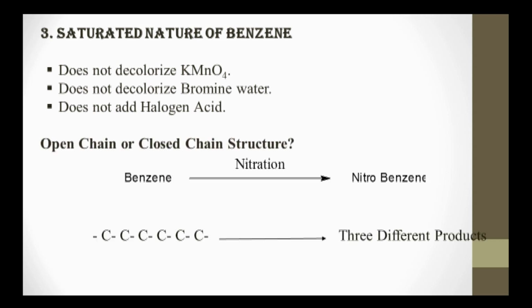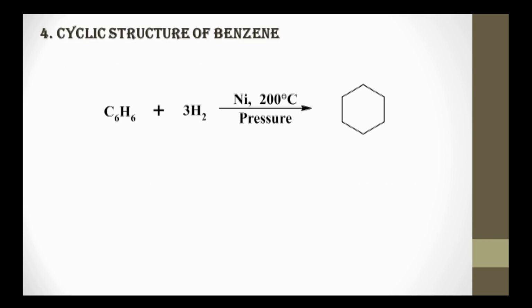Now, whether the structure of benzene is open chain or cyclic is evident from this. Benzene undergoes nitration reaction to give nitrobenzene. Only a monosubstituted benzene compound is formed. On the other hand, an alkane containing 6 carbon atoms, if it undergoes nitration reaction, gives 3 different compounds. That means benzene is not an open chain structure, but it is a closed chain structure.